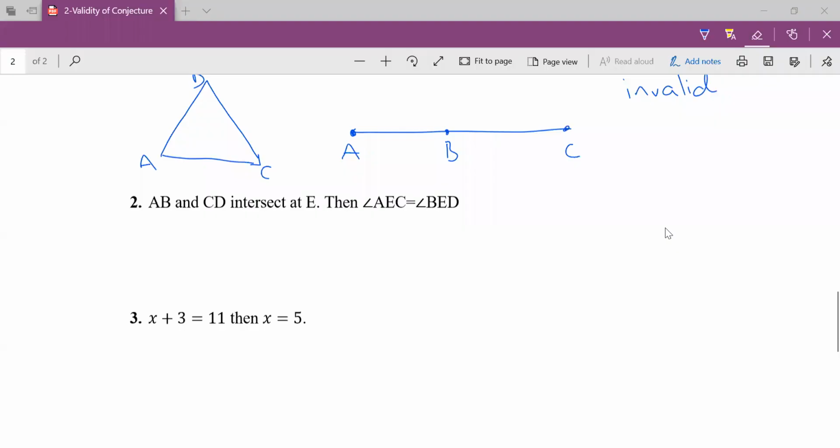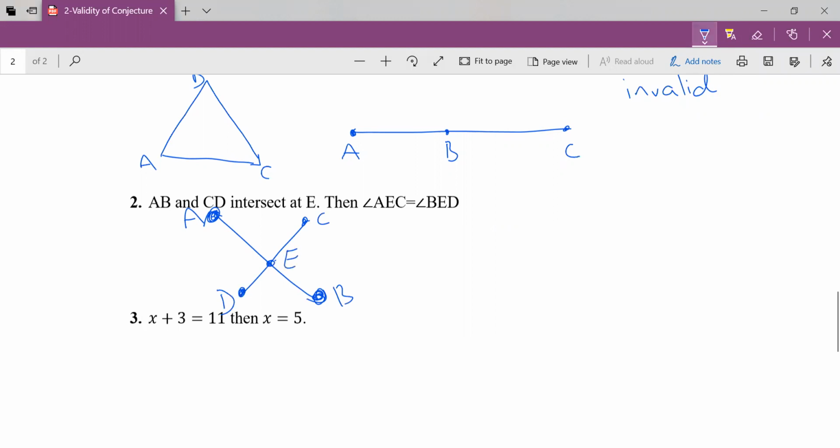Well, let's draw a picture. There's AB. Let's label that as AB. Those should be solid dots because it's a line segment. Here's CD, so again, a line segment. And it says these two line segments intersect at some random point E.